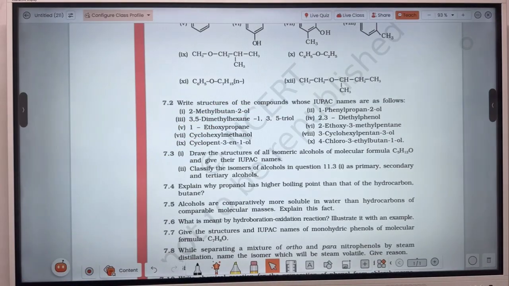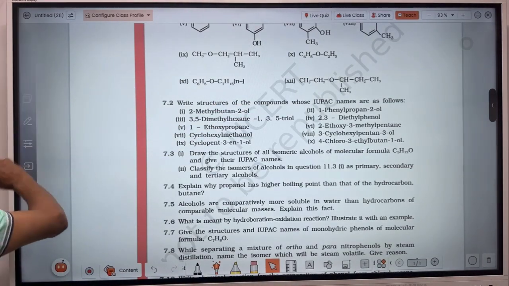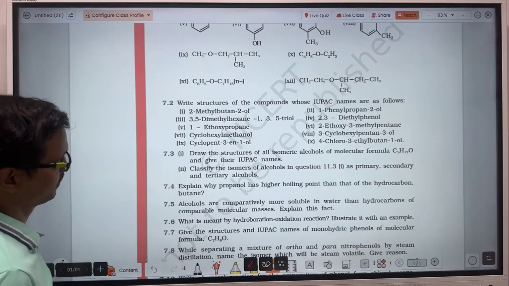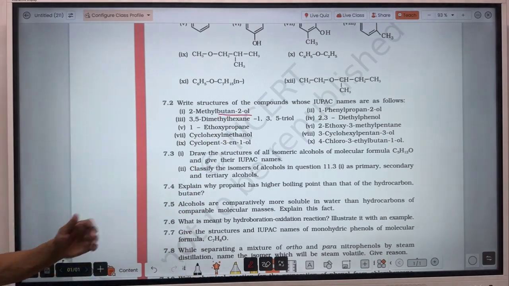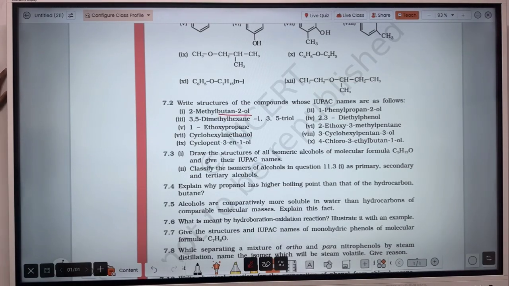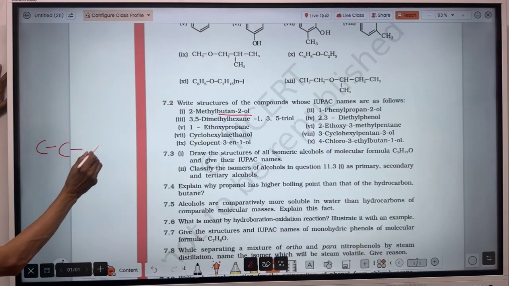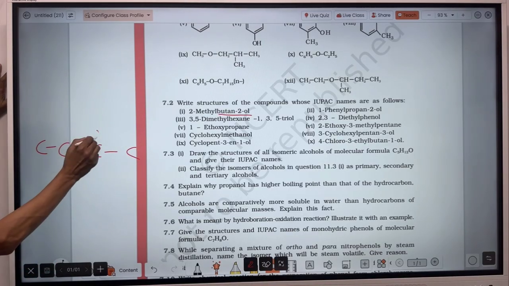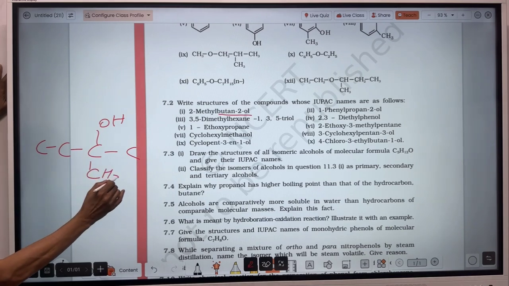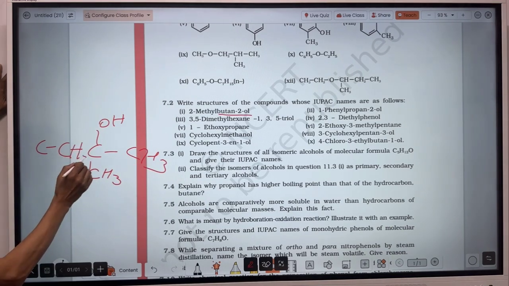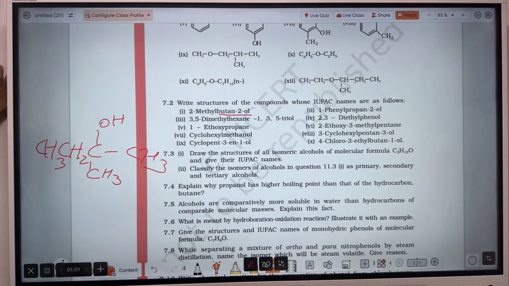Now the structure whose IUPAC name is given. Very easy here. One question I am solving, and the remaining two questions you do. 2-methylbutan-2-ol. Firstly make the chain of 4 carbons, and at the second position there is OH and also a methyl. 1, 2, 3, 4, and at second position there will be OH and also methyl. Remaining, you write the number of hydrogens by considering the tetravalency of carbon.